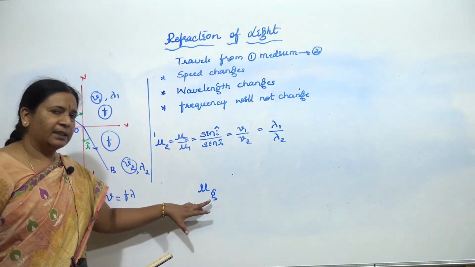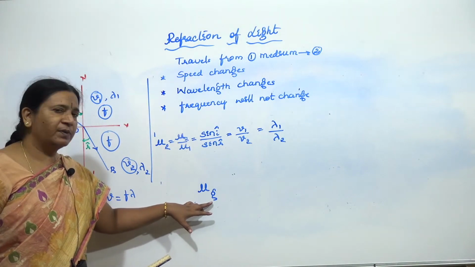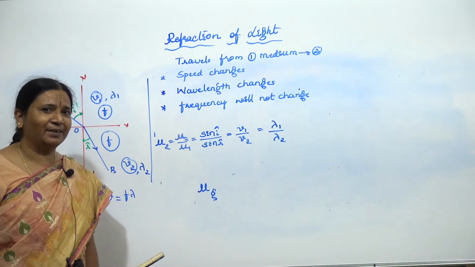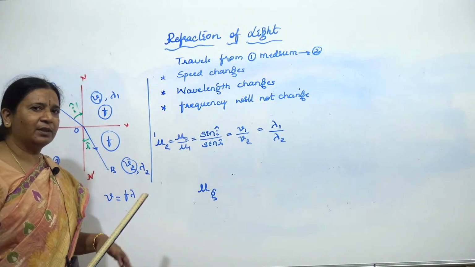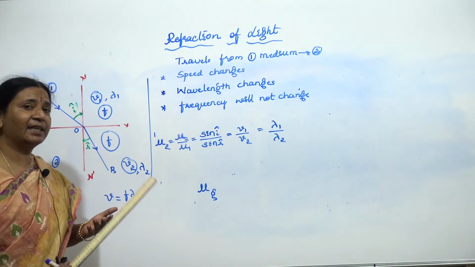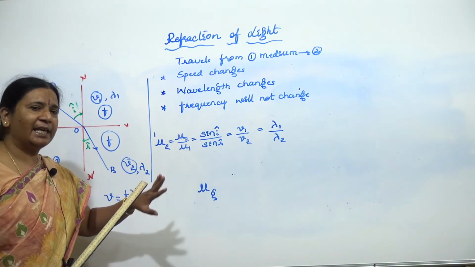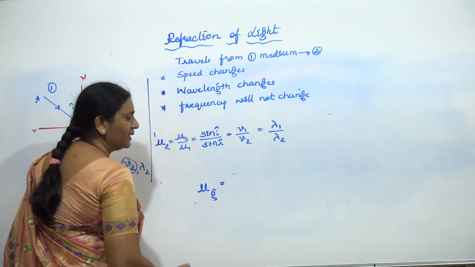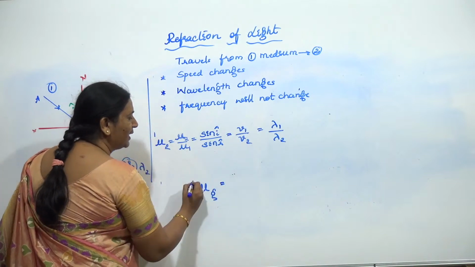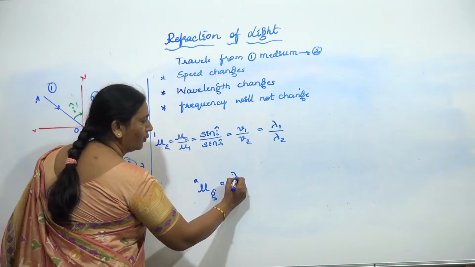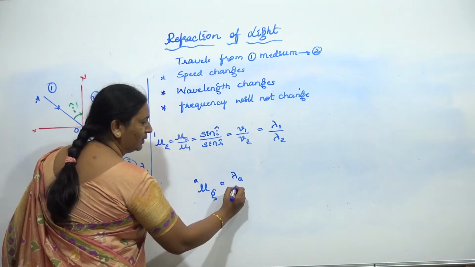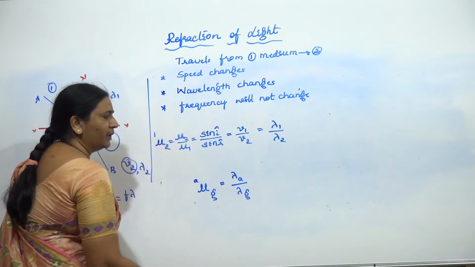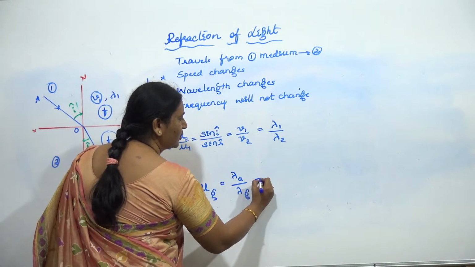Always two media are required. The other medium is nothing but air or vacuum. So I can write this as: the first medium becomes air, so wavelength in air or vacuum divided by wavelength in the glass.